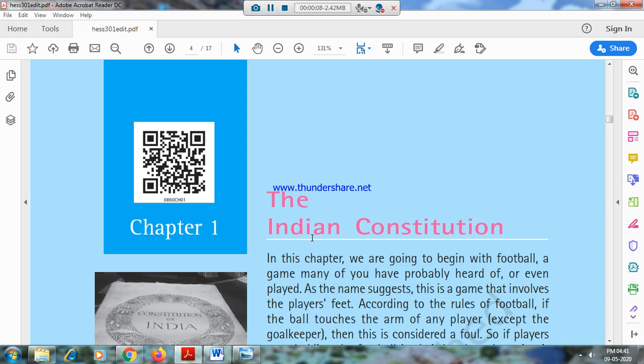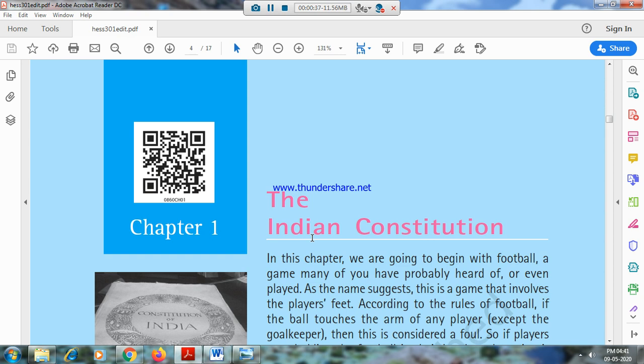Today we are going to see 8th standard chapter 1, the Indian Constitution. The Indian Constitution lessons starting from 8th standard are very important for all competitive examinations, if you are looking to enter into Indian civil service examinations or forest service examinations and such examinations. For all government examinations, it is very important.